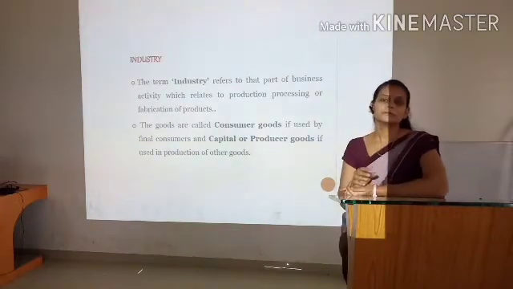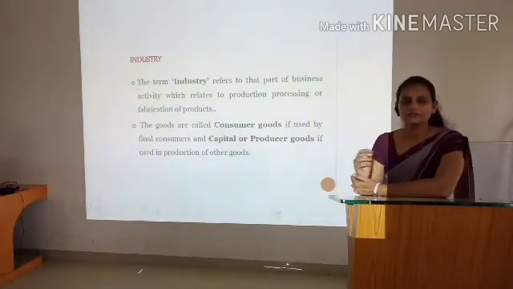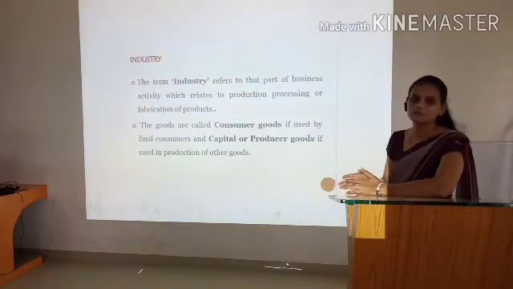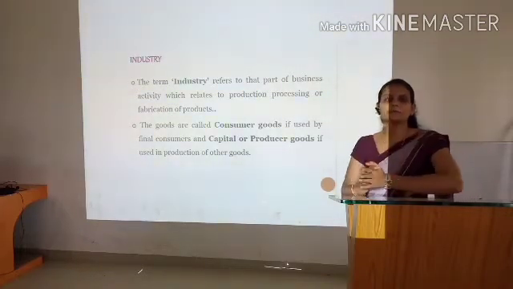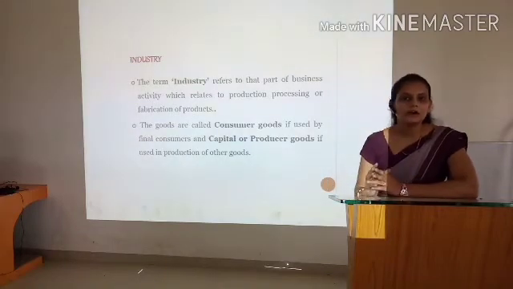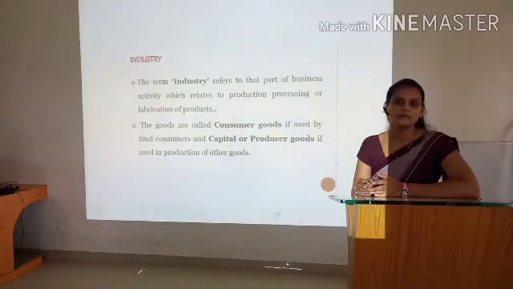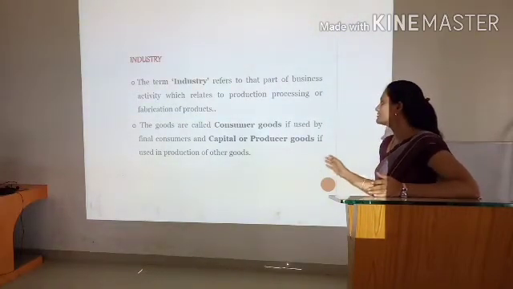If the good produced by industry is used by the final customer, that good is known as consumer's goods. If the goods produced are not meant for the customer's use but can be used as raw material for another industry, they are known as producer's goods.